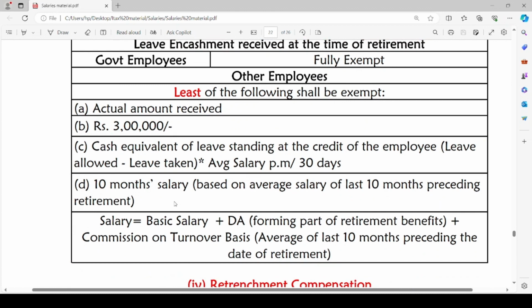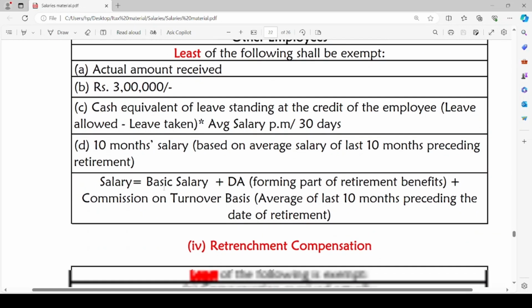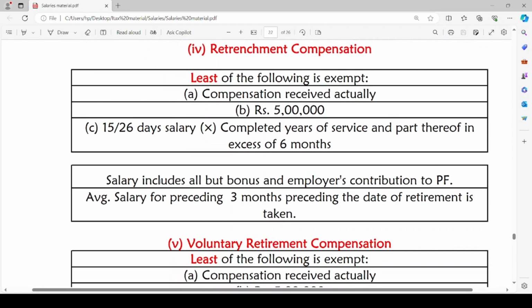Salary for computation of leave encashment will be basic salary plus DA forming part of retirement benefits plus commission on turnover basis, which is average of last 10 months preceding the date of retirement. The retrenchment compensation. For retrenchment compensation, the exempt amount will be least of compensation actually received or rupees 5 lakh or 15 by 26 days salary into completed years of service and part thereof in excess of 6 months.